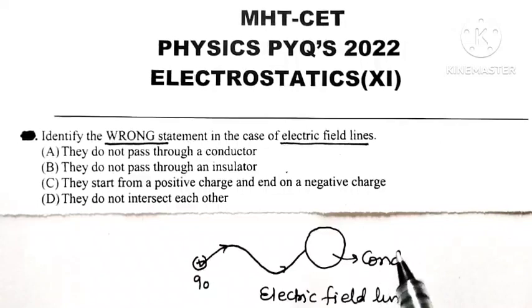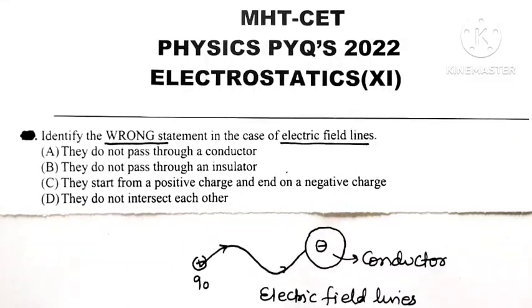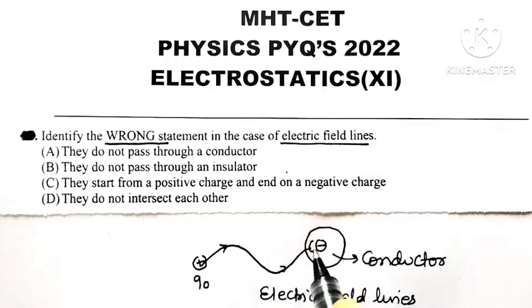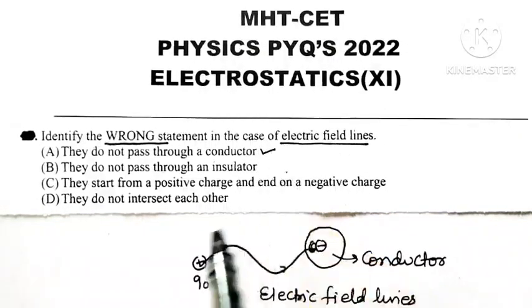of electric field lines, if a conductor is present, the conductor consists of free electrons. This positive charge, while travelling along this imaginary line, when it reaches a conductor, will combine with a free electron and both of them will vanish, meaning the electric line of force will come to an end if a conductor is present. In other words, we can say electric lines of force do not pass through a conductor. So this statement is true, but we are in need of the wrong statement.